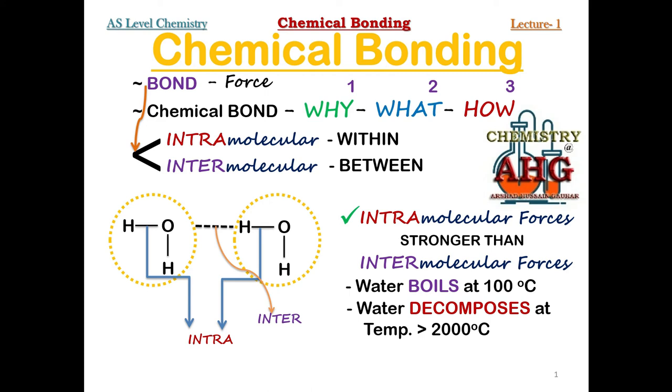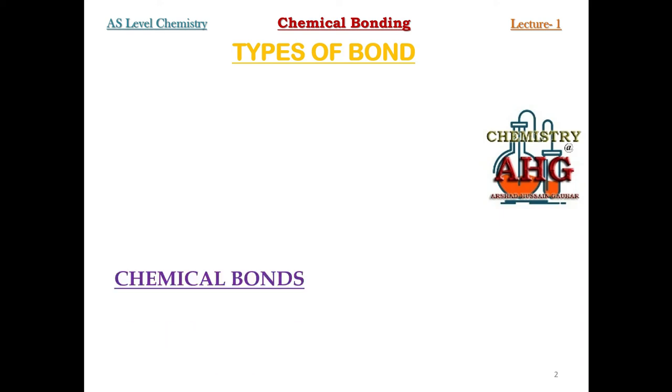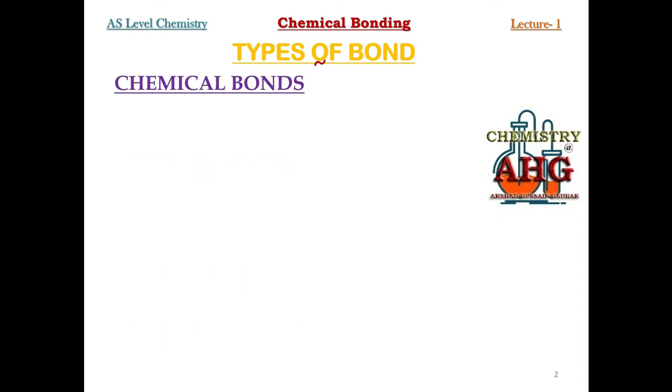Okay, this is one thing. Next thing, these are the two general types that I have told you about, the two types of bond or force in chemistry. Now further, if you want to remember the subtypes, you must remember generally, as I told you, two types of bonds: intramolecular bonds, which can also be known as chemical bond.